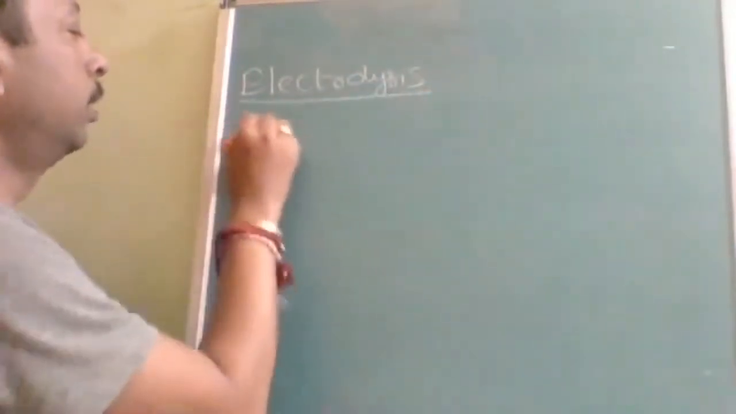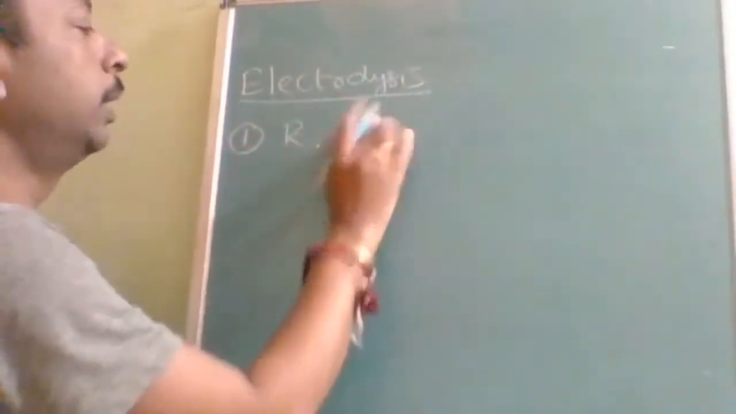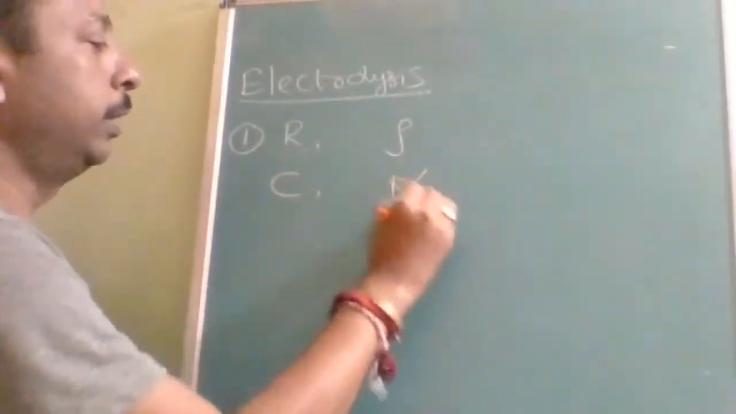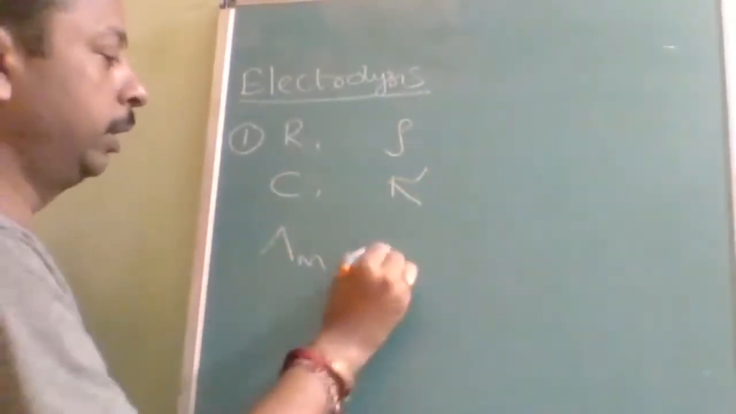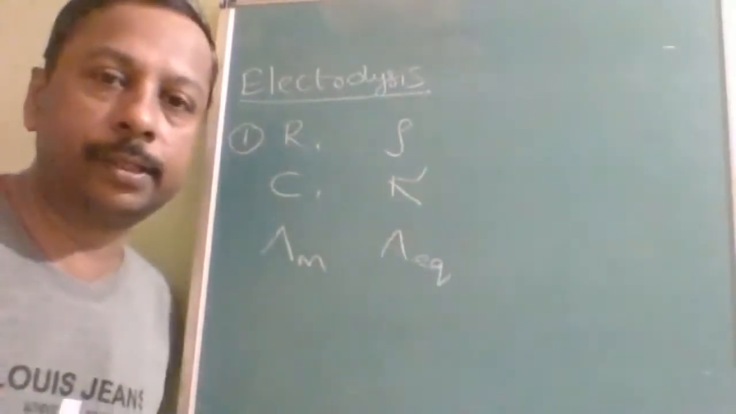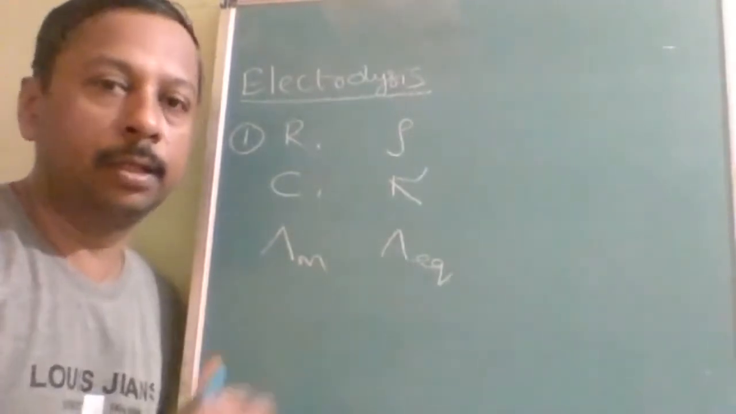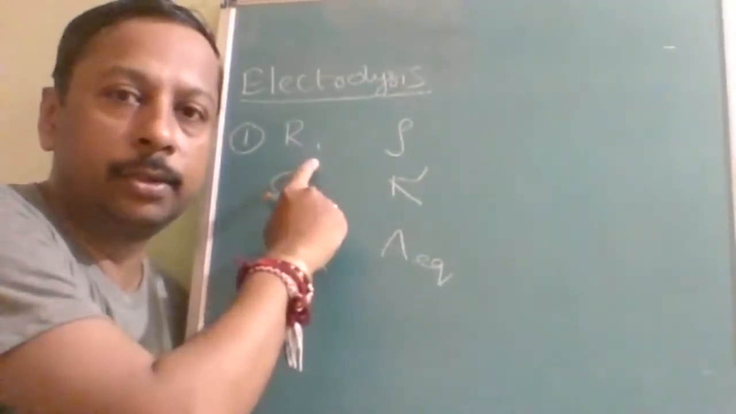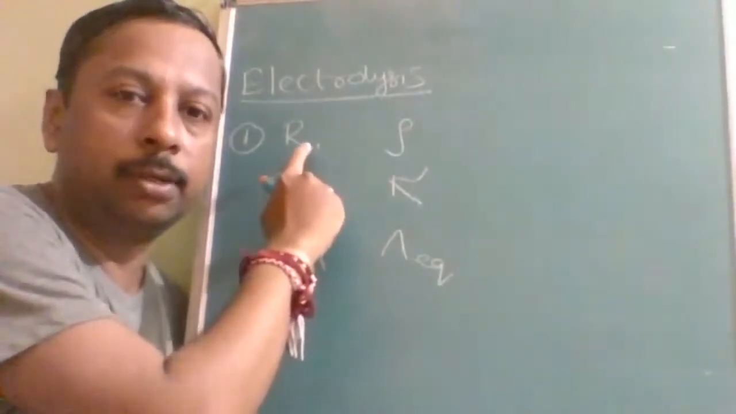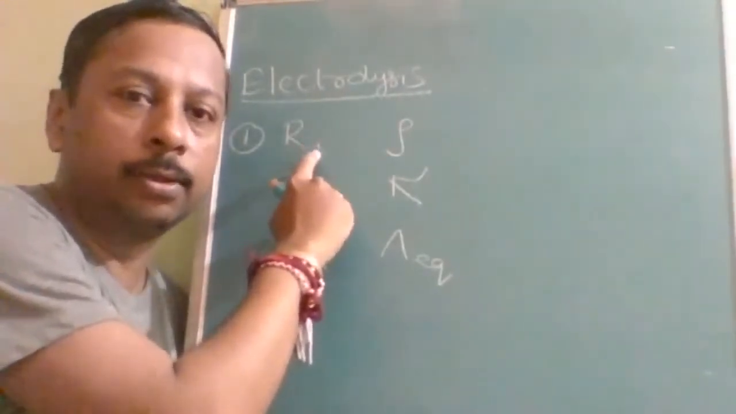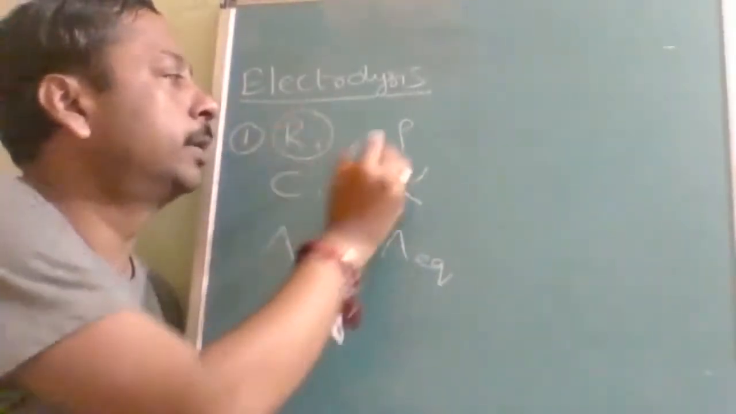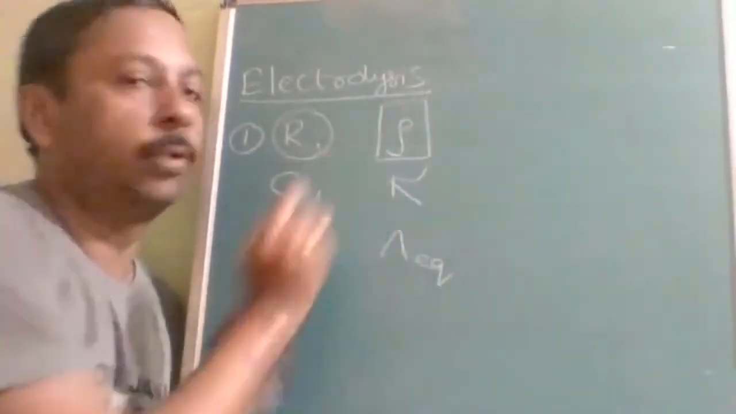First term, resistance, resistivity, conductance, conductivity, molar conductivity, equivalent conductivity. These are the six terms interrelated with each other. Resistance is the hindrance offered by electrolyte to the flow of electrons. And when you specify, this is extensive property, this is intensive property.